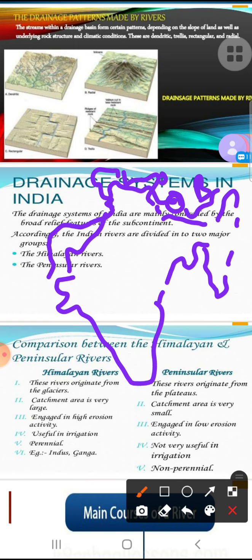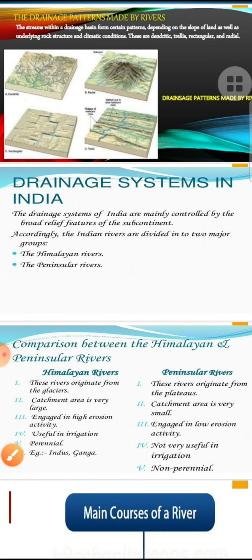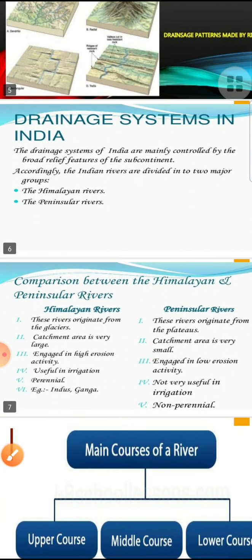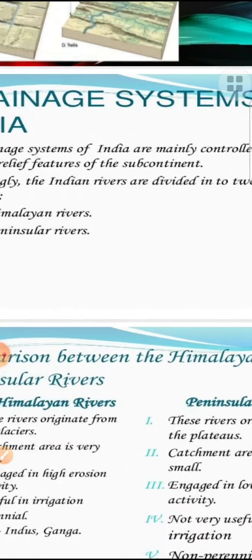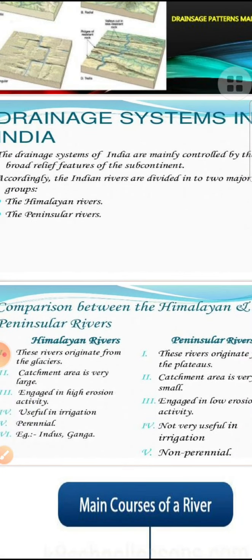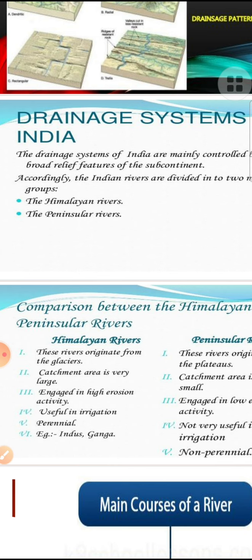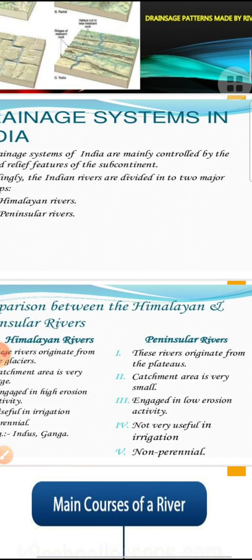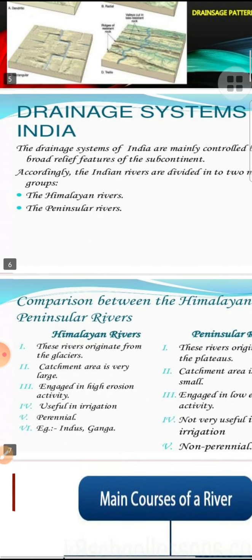Similarly, Brahmaputra is in China, enters India, then Bangladesh, and then falls in the Bay of Bengal. This one falls in the Arabian Sea, this one falls in the Bay of Bengal. So particularly we can say the subcontinent region means they are not only at one place, they are flowing in different regions. So the Indian rivers are divided into major groups.